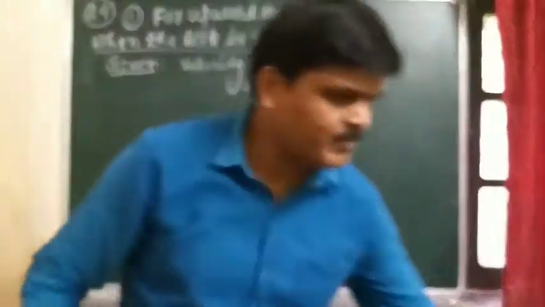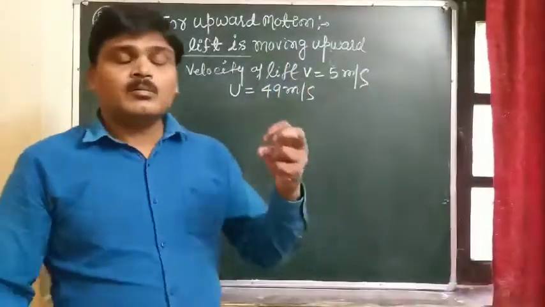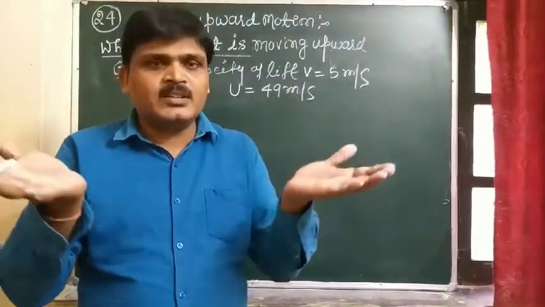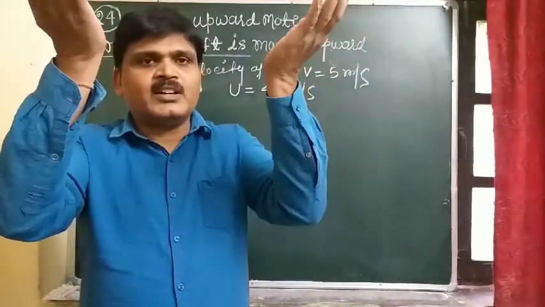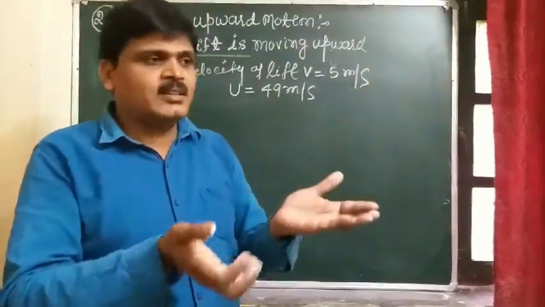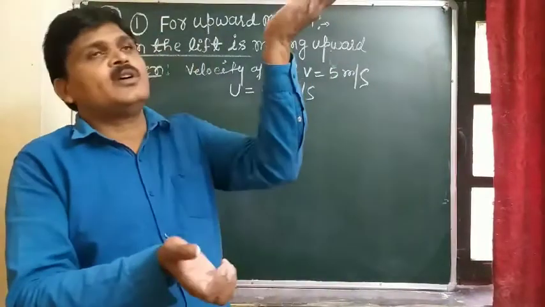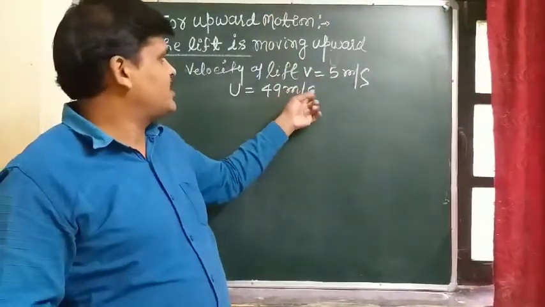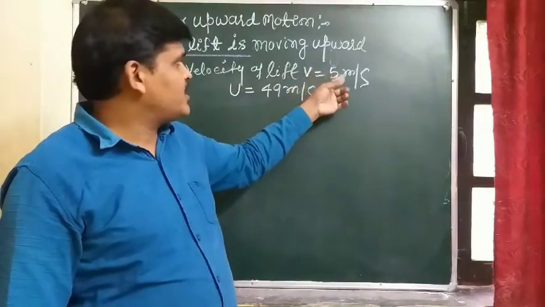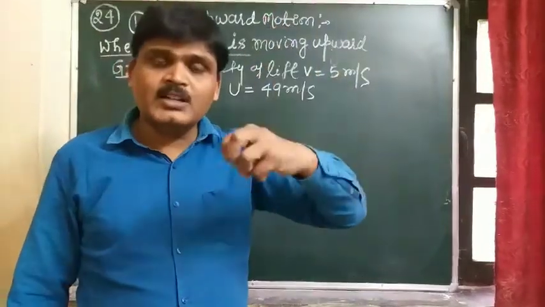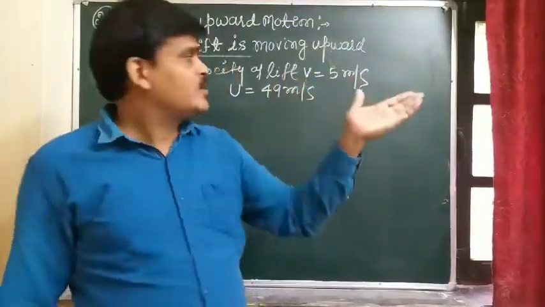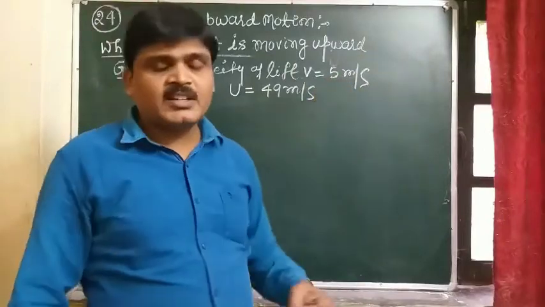And students, the boy is standing in the open lift. Now the lift is moving with uniform speed in the upward direction. So what will happen? The boy throws a ball with a maximum speed of 49 meter per second, and the lift is also moving at 5 meter per second with the boy standing in it.